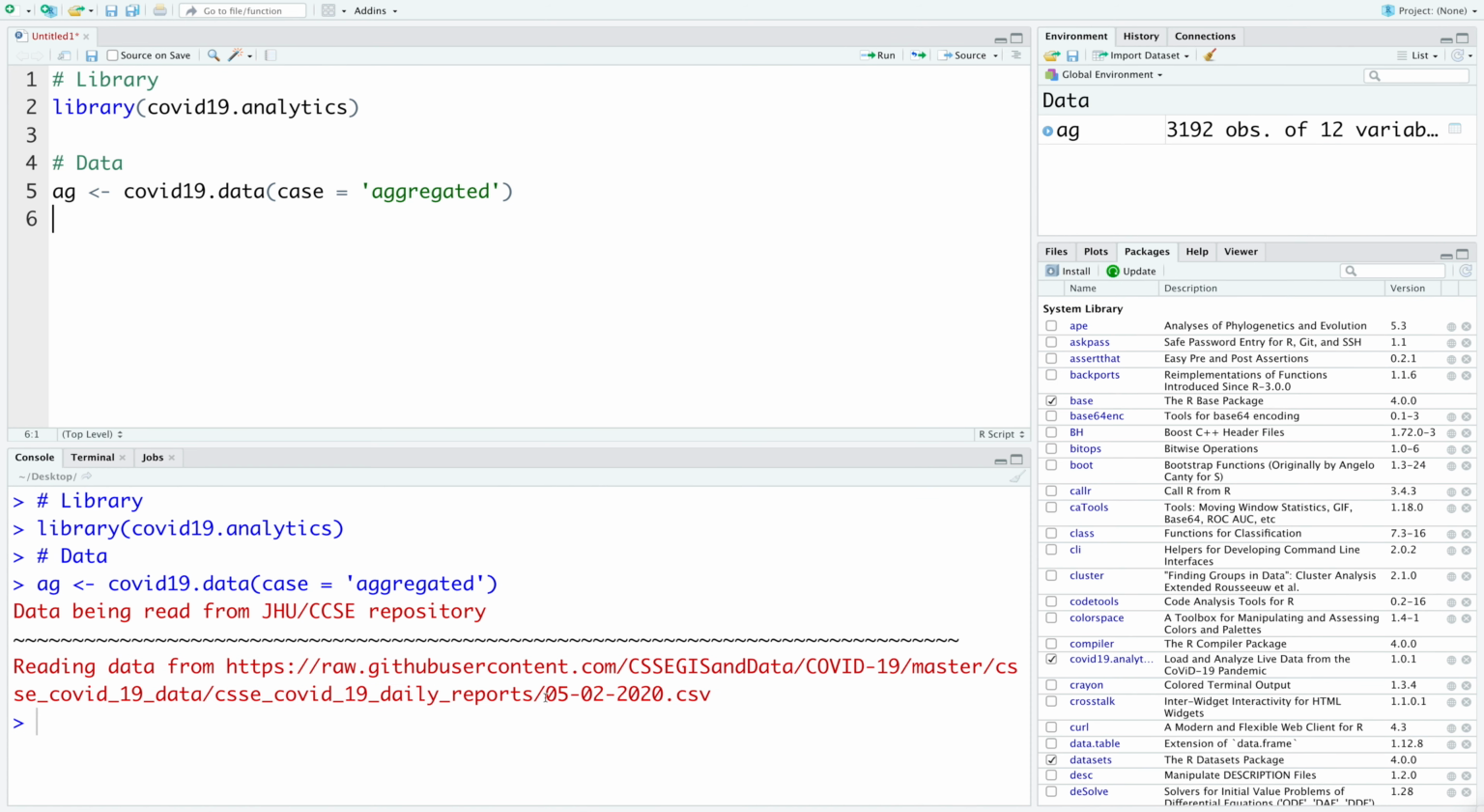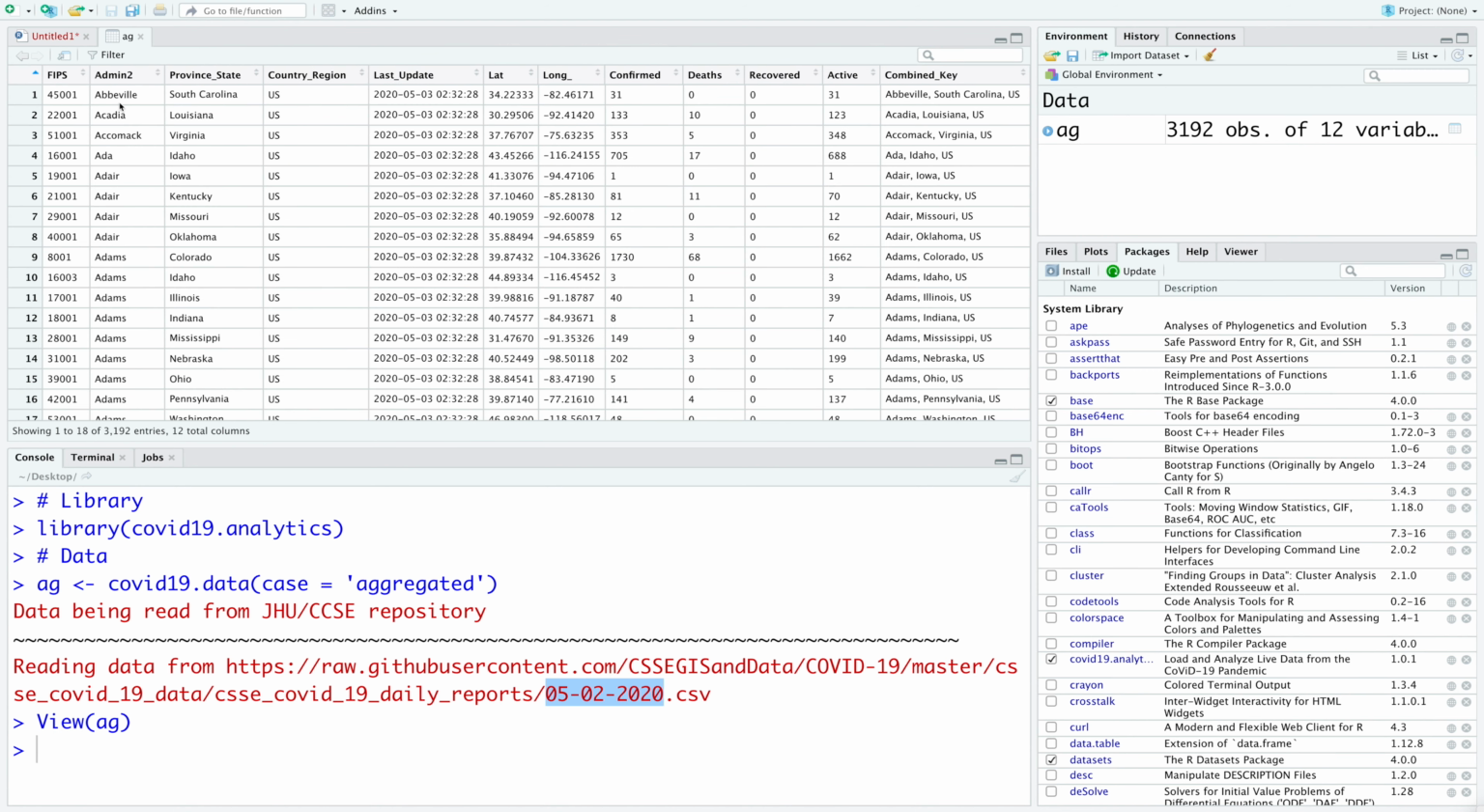So you can see it has data up to May 2nd, 2020. If you click on AG, you can see all the data. You have the countries, last updated, longitude, latitude, confirmed, deaths, recovered, active, and so on. And for US, you can also see there is a state by breakup.